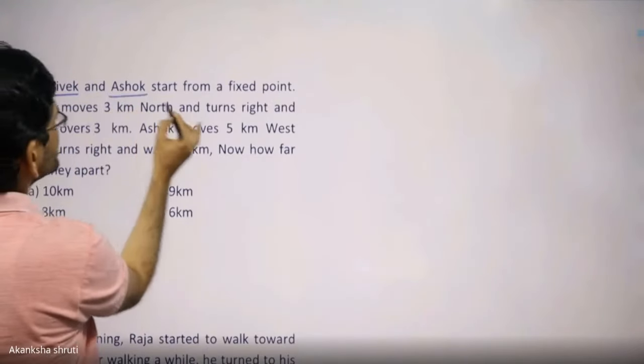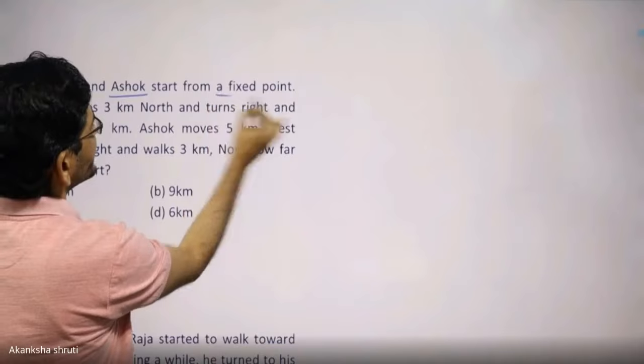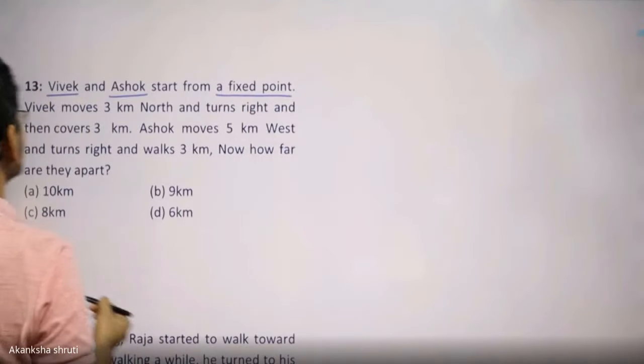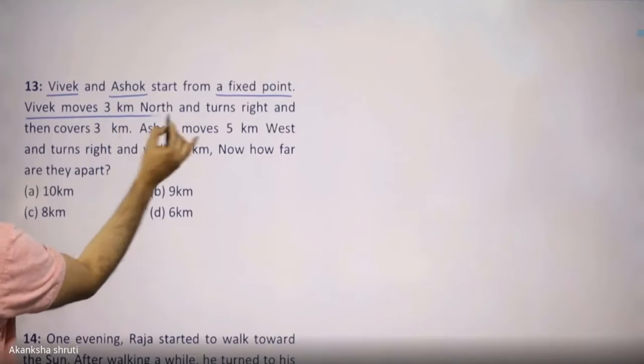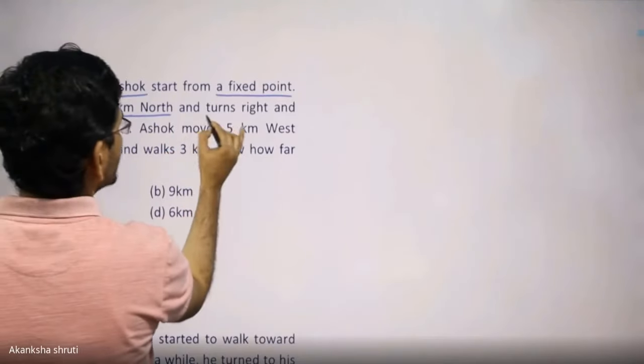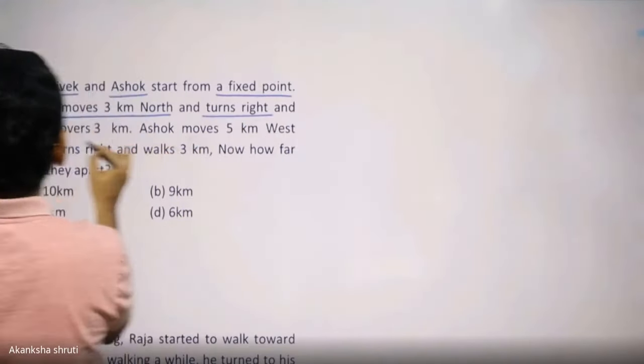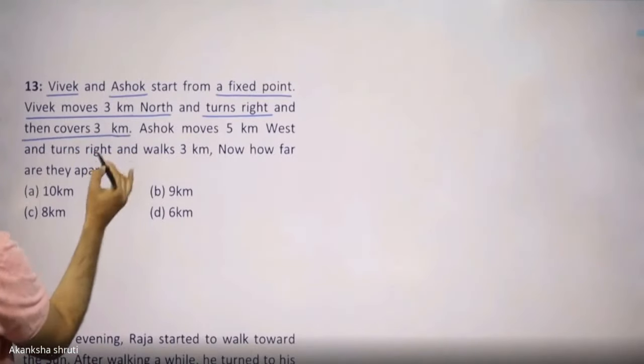Vivek and Ashok start from a fixed point. Vivek moves 3 kilometers north and turned right and covered 3 kilometers.